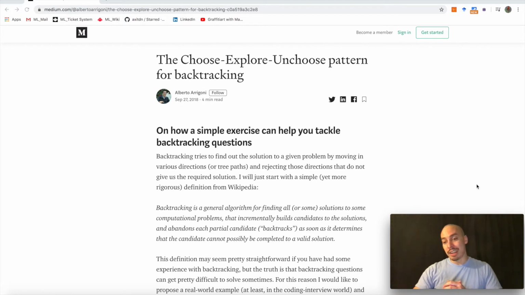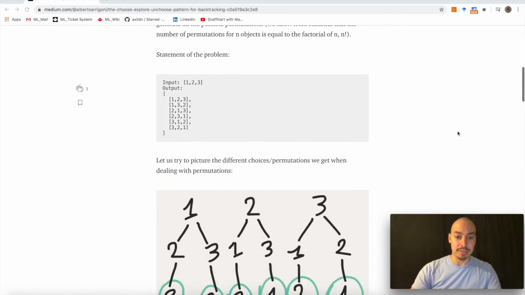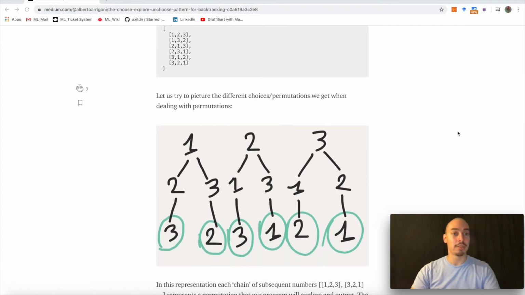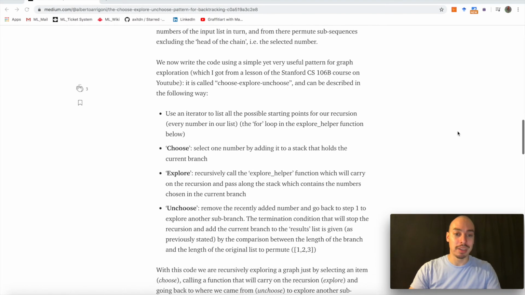And the underlying pattern can be really nicely summarized with 3 steps. That's been really nicely explained here in a blog by Mr. Alberto Arrigoni in 2018. Basically boiling down backtracking into 3 different steps. And I recommend going through this entire page line by line. But let's go straight to the key aspect here.